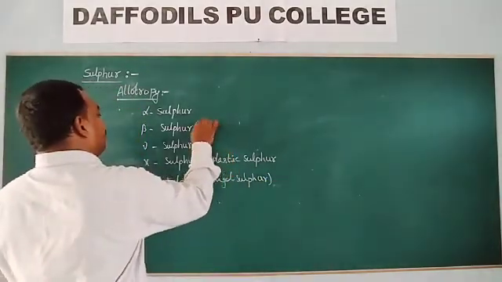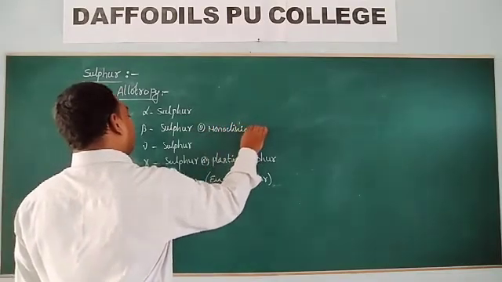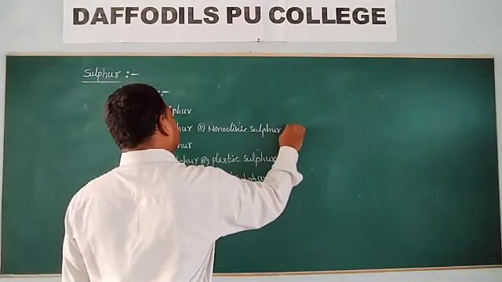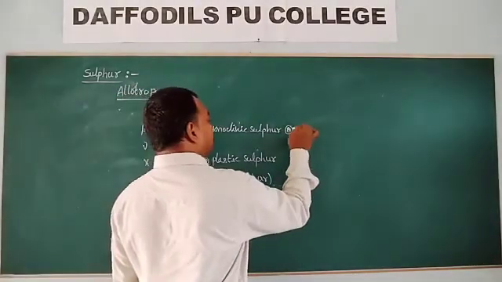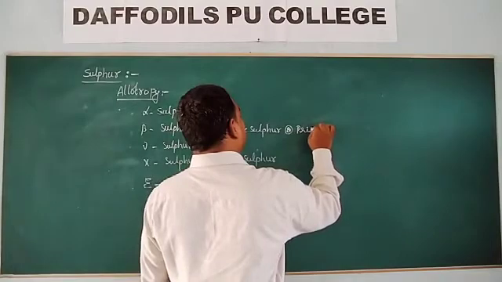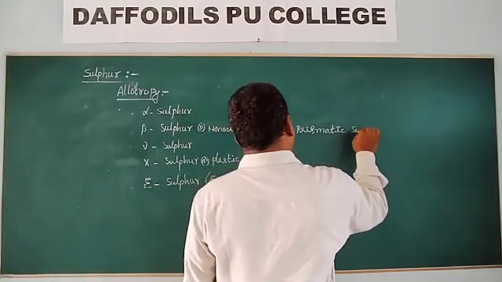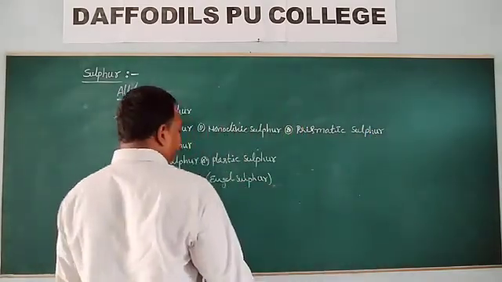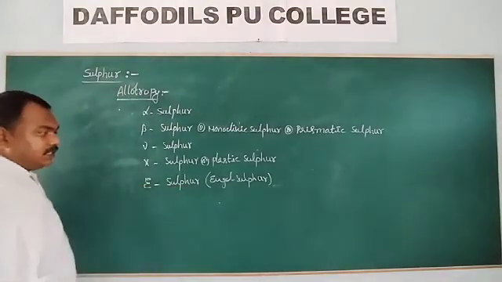Beta sulfur is also known as monoclinic sulfur. It is also known as prismatic sulfur.